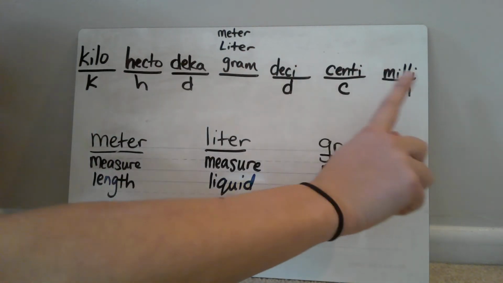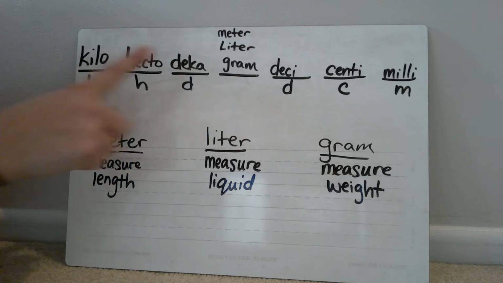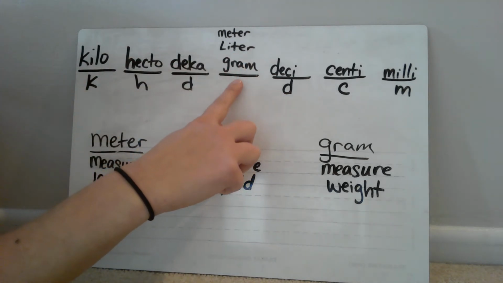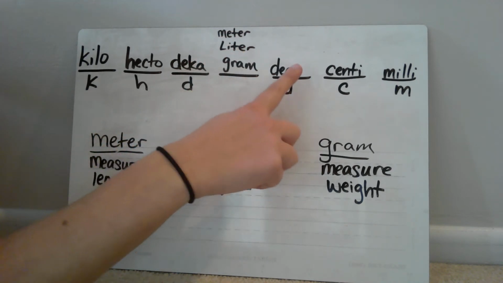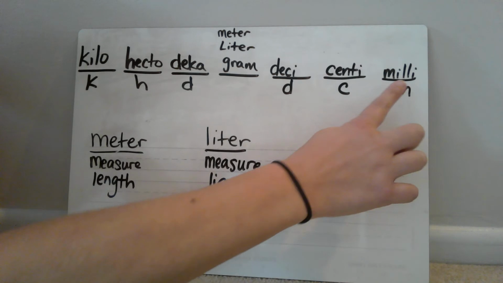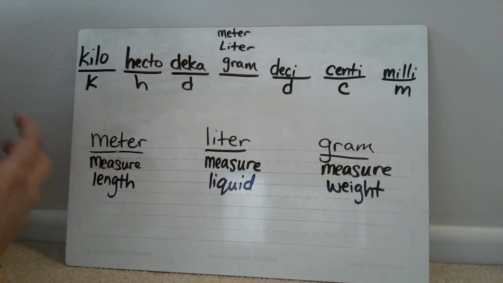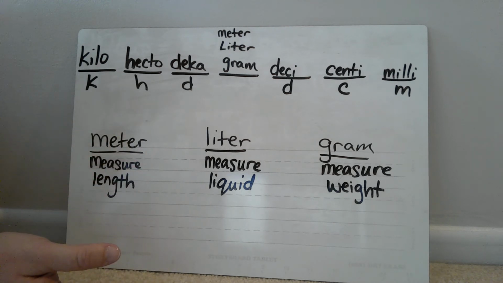We still use the same exact chart. So we have the prefixes kilo, hecto, deca. These are our base units of meters, liters, and grams. Deci, centi, and milli. Now, this is based on multiplying and dividing by tens, okay? And also multiplying and dividing by multiples of 10.